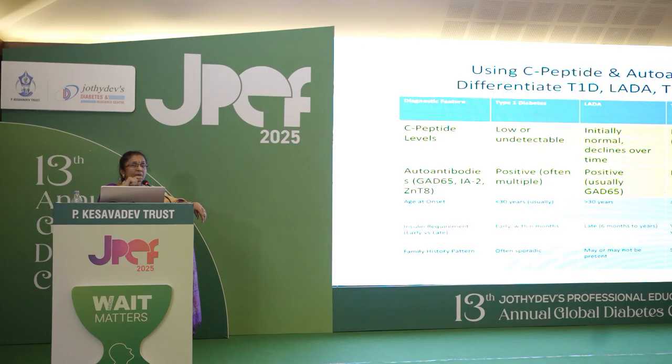Autoantibodies: multiple autoantibodies will be present in type 1 diabetes, positive in LADA, negative in type 2, and negative in MODY. Age of onset is less than 30 in type 1, LADA is more than 30, type 2 is usually after 30 years, and MODY is usually seen before 25 years. Insulin requirement: it is required in type 1 definitely, in LADA it may or may not be, in type 2 may or may not be, and in MODY we do not usually use it. Family history: often sporadic in type 1, may or may not be there in LADA, strong family history in type 2, and a definite autosomal dominant 3-generation pattern in MODY.